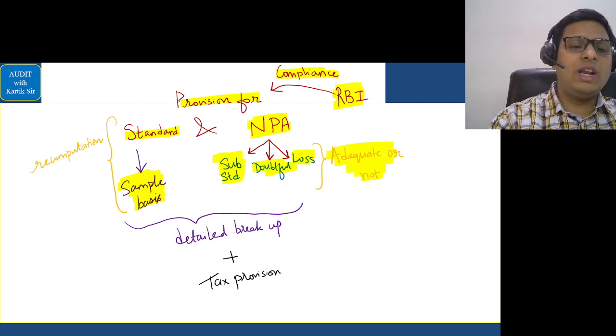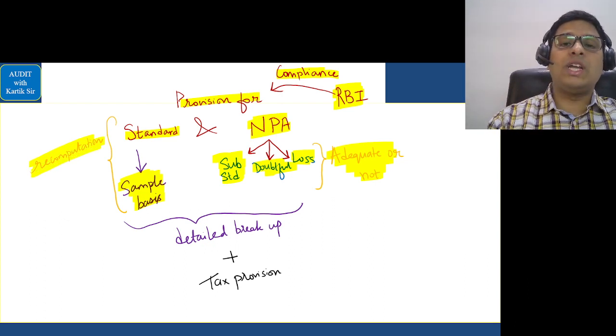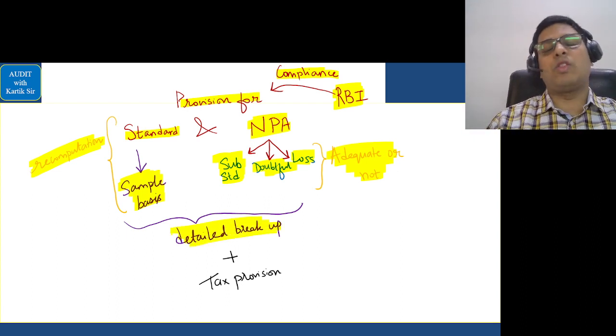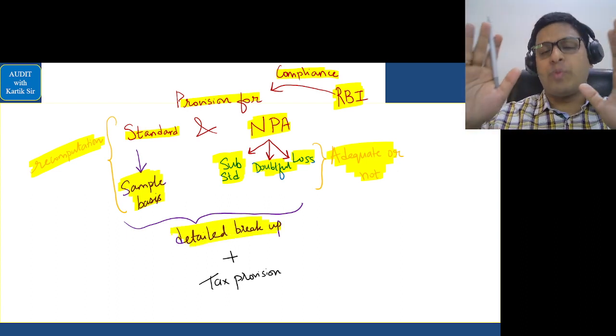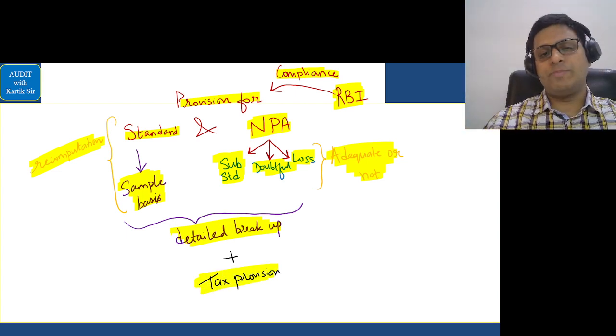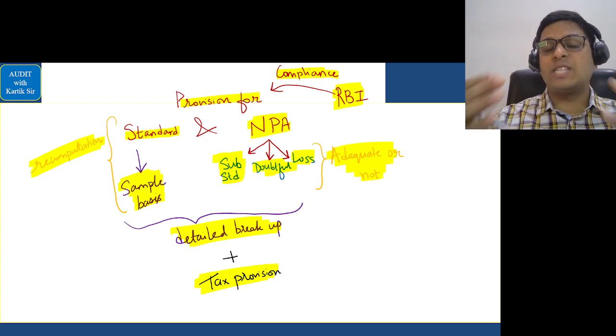Whenever we do the checking, we'll have to do the recomputation and see whether the amounts are properly shown. The auditor, if required, can ask for a detailed breakup of all the amounts. And finally, one of the most important provisions, remember, banks are also profit-making entities only. So we'll check whether tax provision is taken properly or not. Okay. So all these are the things that the auditor will do in relation to expenses.